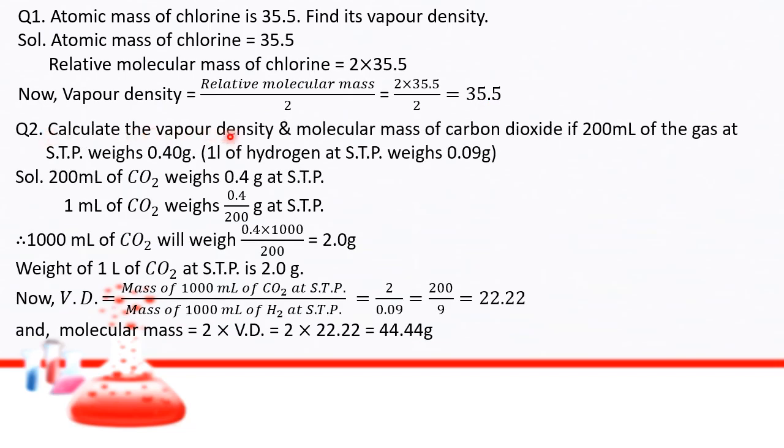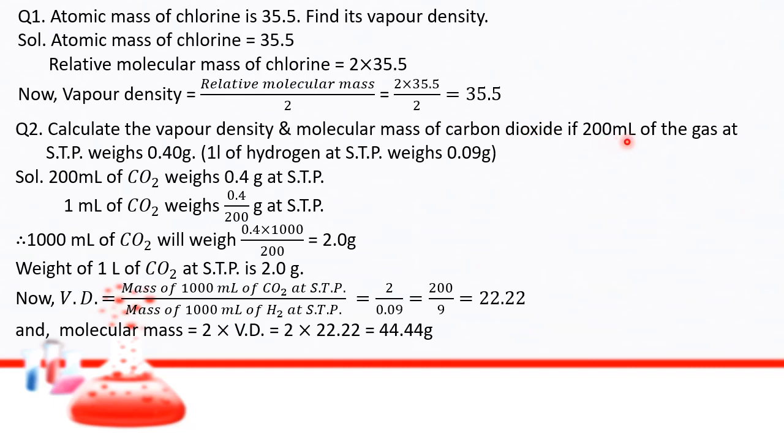Next question. Calculate the vapor density and molecular mass of carbon dioxide if 200 ml of the gas at STP weighs 0.40 gram. Here it is given that 1 liter of hydrogen at STP weighs 0.09 gram. So what we have to find? We have to find the vapor density and the molecular mass of carbon dioxide.